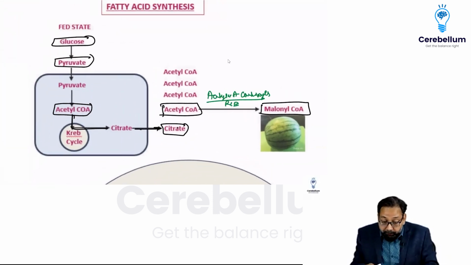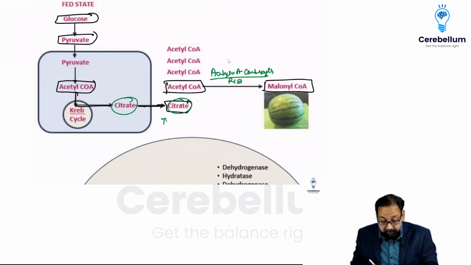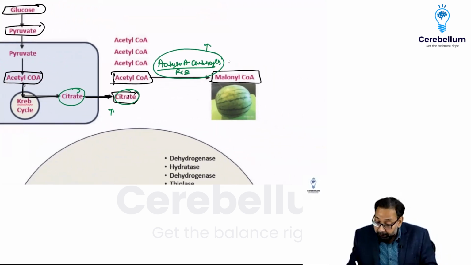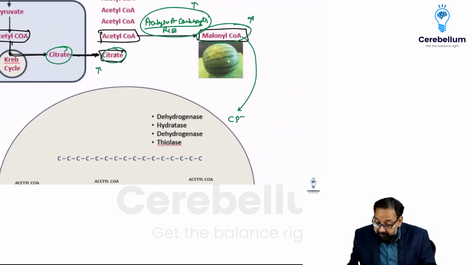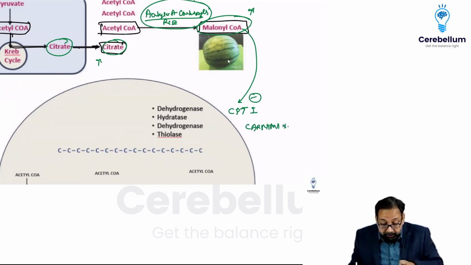So in the fed state, this citrate shuttle will be increased. This acetyl coenzyme A carboxylase activity will increase. Malonyl coenzyme A will increase. This malonyl coenzyme A will inhibit CPT1, inhibit beta oxidation of fatty acid by inhibiting the transport of fatty acid from cytosol to mitochondria, meaning the carnitine shuttle will be inhibited.